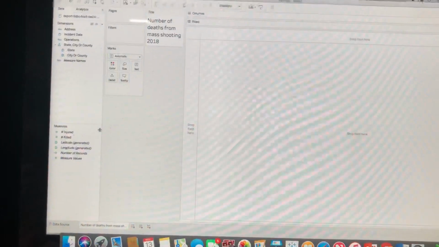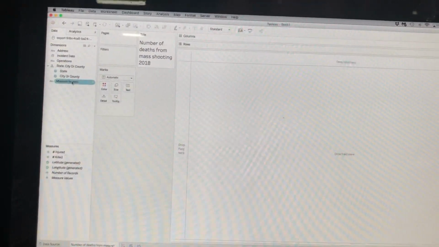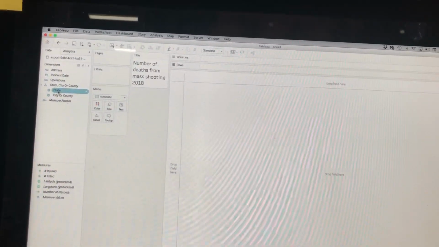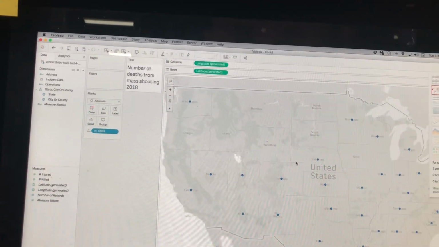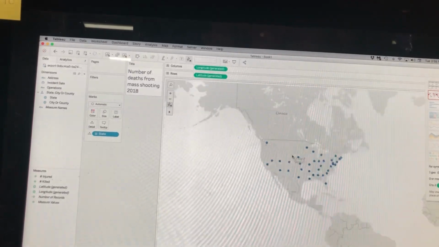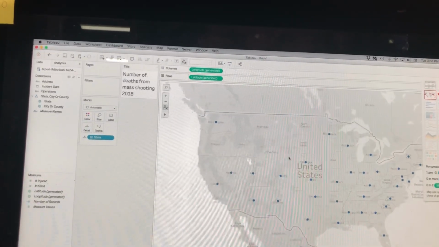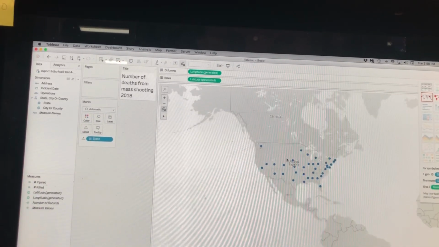The steps are short and very concise. So what I want to do is to go by state. So I want state, boom. What it did was to create a map. Now, this is a map of the entire world and not just the United States.